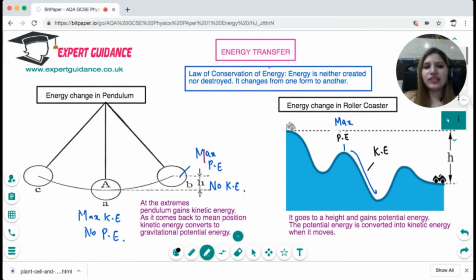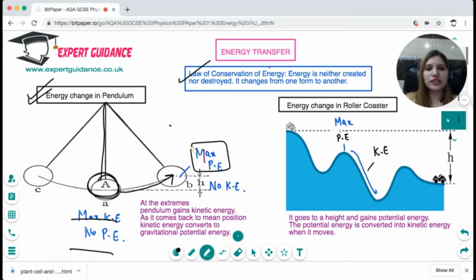Now, how does this energy transfer take place? There's the law of conservation of energy: energy is neither created nor destroyed. It changes from one form to another. So let's take the example of a pendulum. At the mean position, it has maximum kinetic energy and no potential energy. As it goes to the extreme, it starts losing kinetic energy but gains potential energy. At the extreme, it has the maximum potential energy, and when it swings back, the potential energy gets converted into kinetic energy. As it comes back to the mean position, the energy is again kinetic.